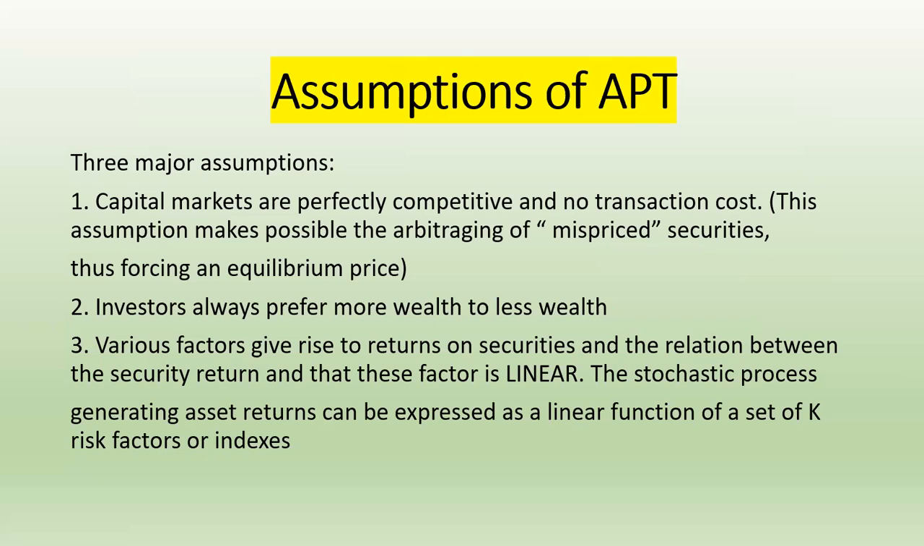Okay, then investors always prefer more wealth to less wealth. Okay, means here the investors prefer wealth maximization. Then various factors give rise to returns on securities, and the relation between the security return and these factors is linear. Various factors give rise to the return on securities, and the relationship between the security return and these factors is what? These are linear in nature.